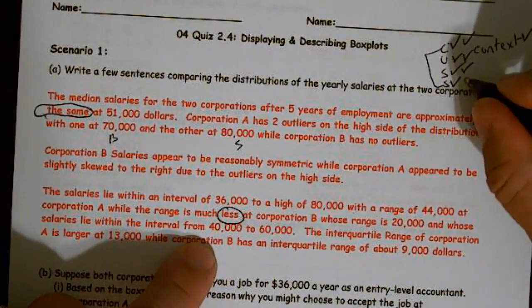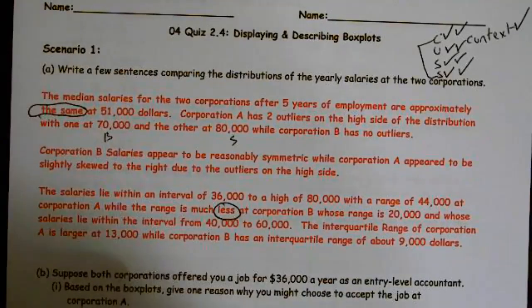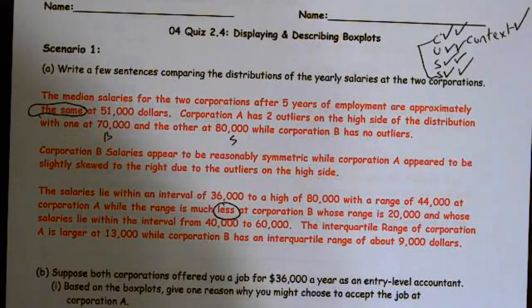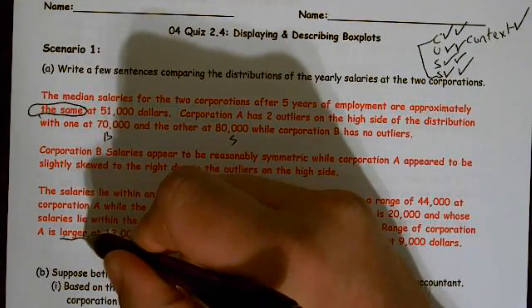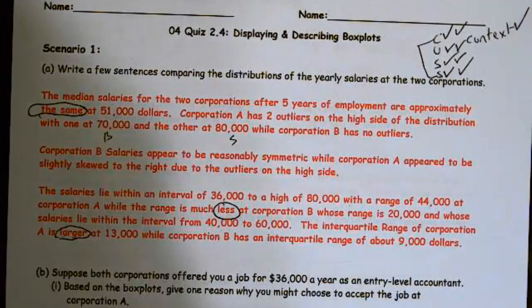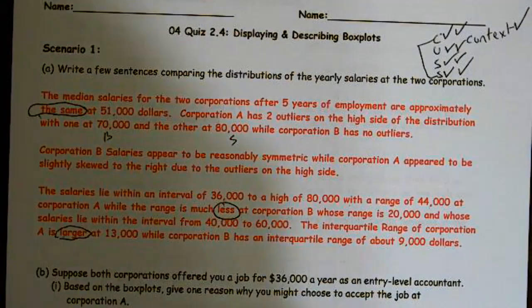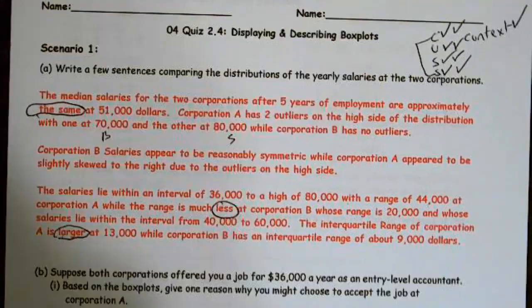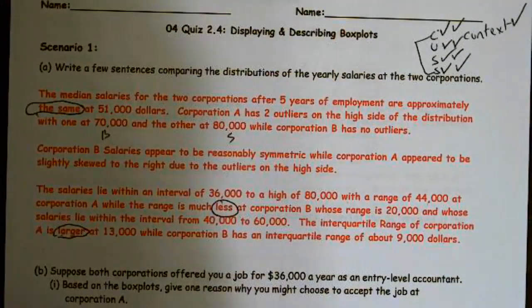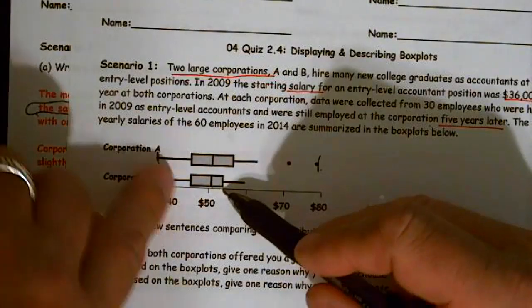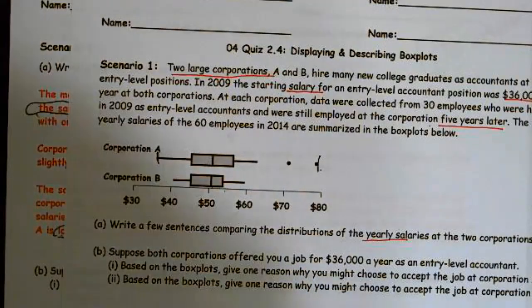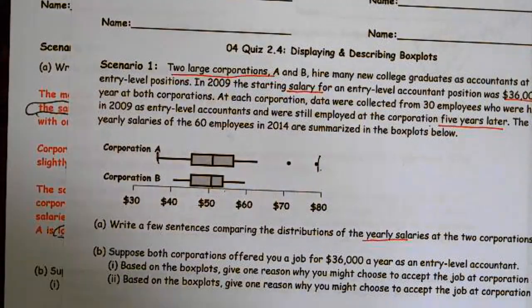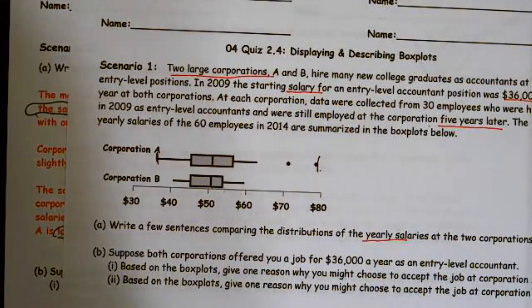So at that point, I don't even have to talk about IQR, although it's nice. So the interquartile range of Corporation A is, there's my comparison word, larger at 13,000, while Corporation B has an interquartile range of 9,000. All right. And once again, I'm kind of estimating those distances. I can't read them exactly, but A clearly has a higher IQR. And so it's pretty easy to address both IQR and range.